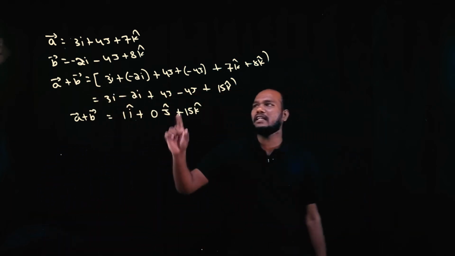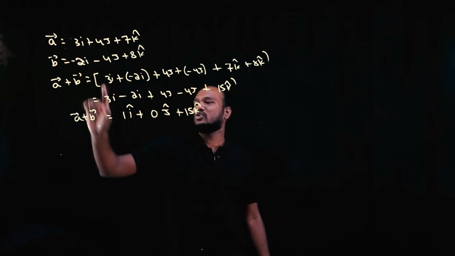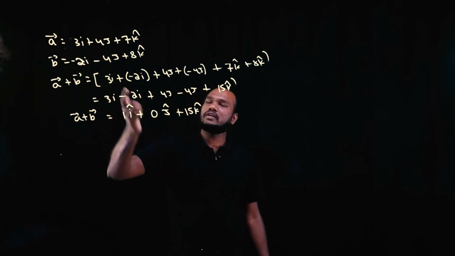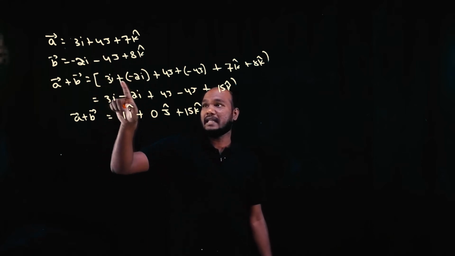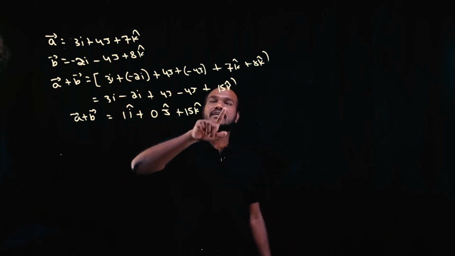Understood? To add two vectors simply, you add the i with the i, 3 plus -2 is 1i, 4 minus 4 is 0. You are adding these two numbers. There is a minus, just multiply this. So 7 plus 8 is 15.